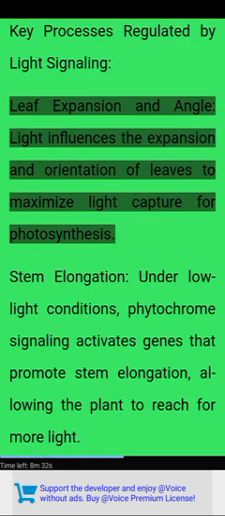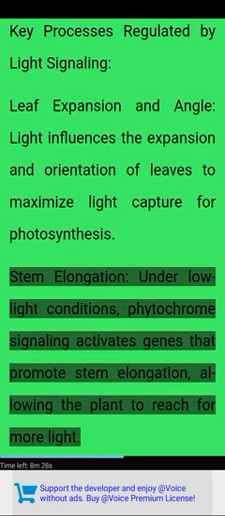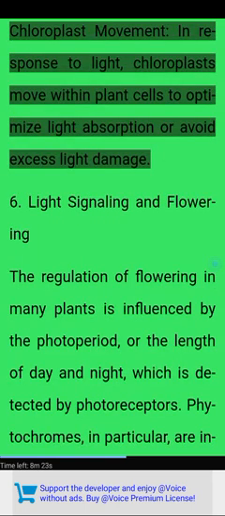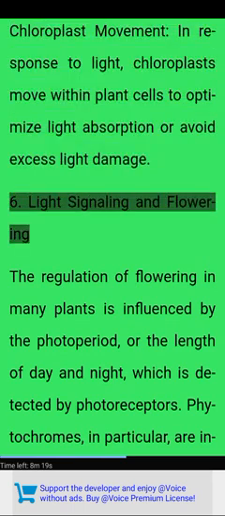Leaf expansion and angle. Light influences the expansion and orientation of leaves to maximize light capture for photosynthesis. Stem elongation. Under low light conditions, phytochrome signaling activates genes that promote stem elongation, allowing the plant to reach for more light. Chloroplast movement. In response to light, chloroplasts move within plant cells to optimize light absorption or avoid excess light damage. 6. Light signaling and flowering.